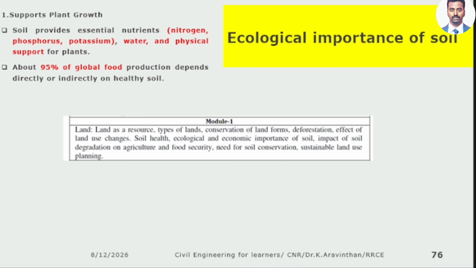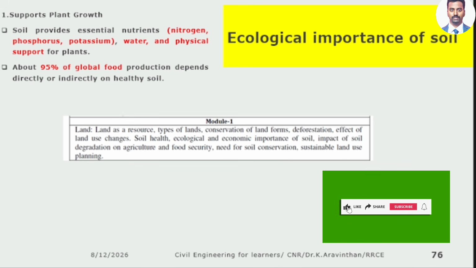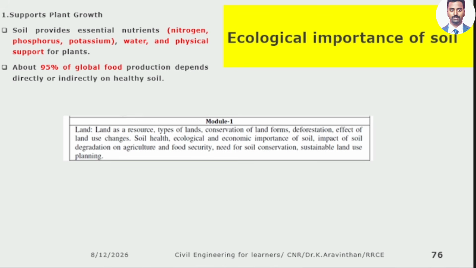Some soils might be only 20 centimeters deep. After soil, there might be medium stiff or stiff rocks. Below that, you will only have rocks. But for weathering, these three types are there.